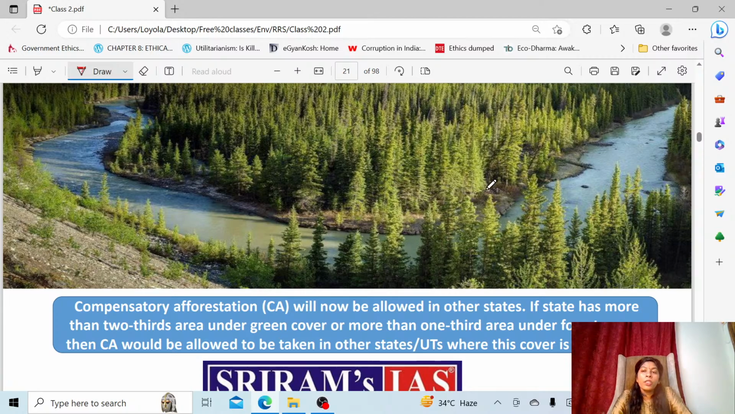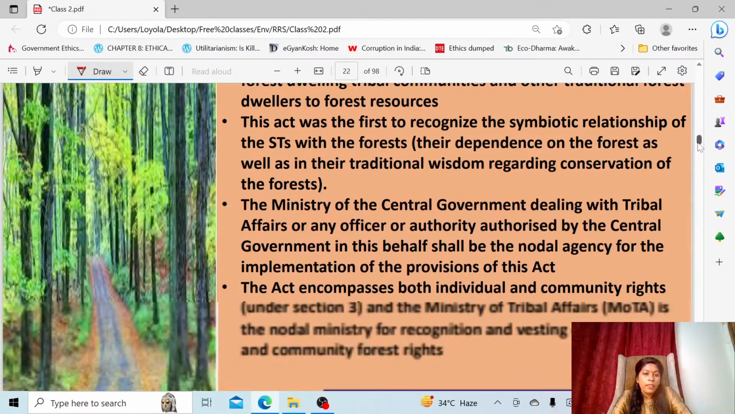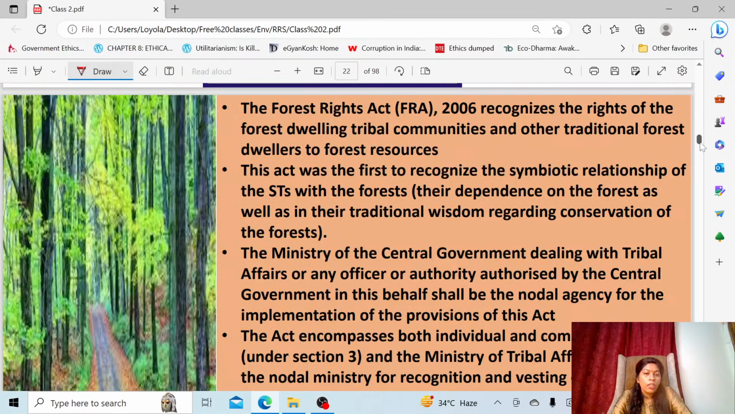Okay, so now we'll move to the next section, that is the Forest Rights Act. We all know about this act. This is a very important act. Often questions would be focused on this act. As you know, this act was mainly brought to recognize the rights of forest dwellers, including the tribal communities and other traditional forest dwellers, for the forest resources.